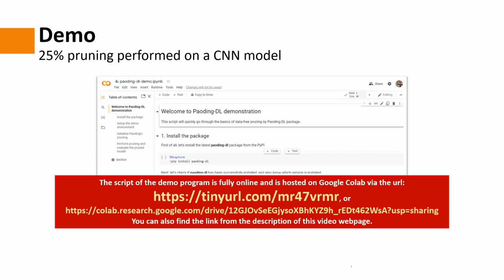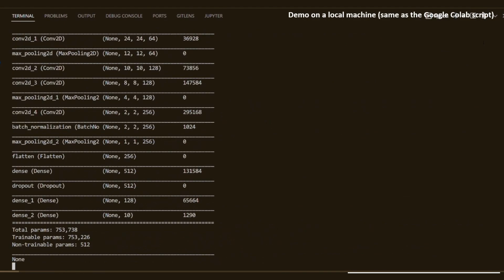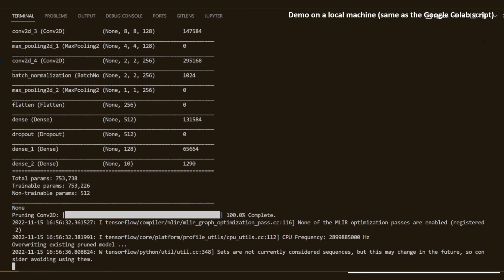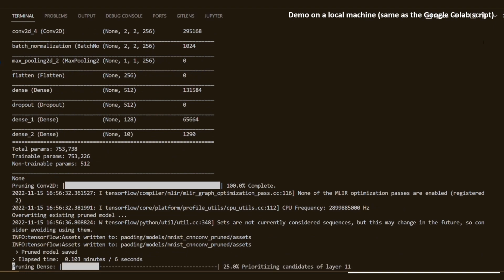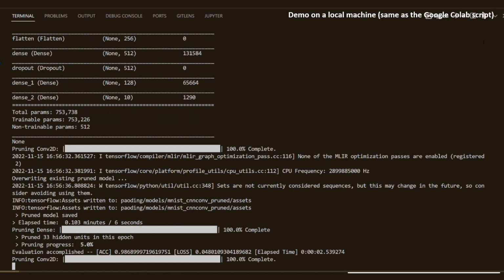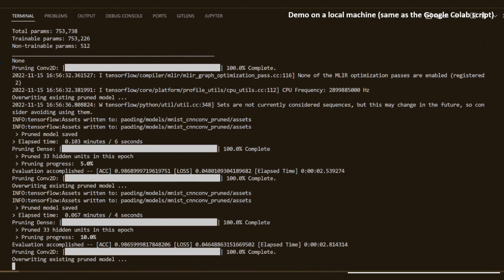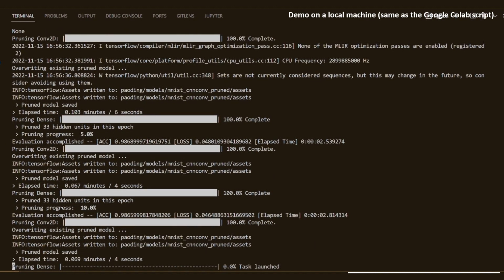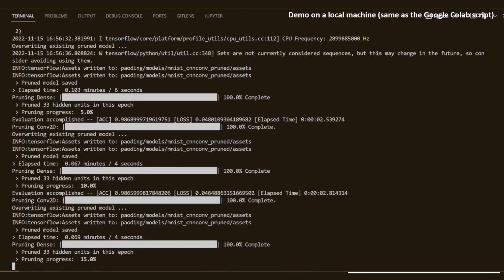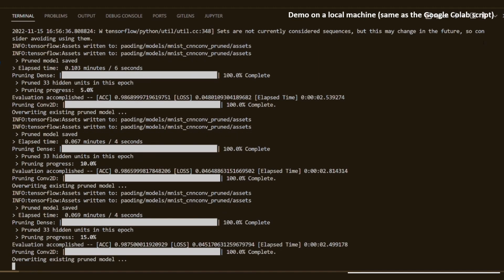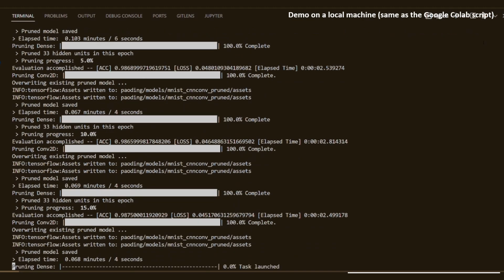In this video, we use Paoding to perform 25% pruning on a pre-trained convolutional neural network model. Let's start. It begins with loading the pre-trained model. Now you can see the original model contains over 783,000 parameters. And you can see our pruning is implemented as a conservative and progressive process. So we perform pruning in multiple steps, and in each step, we only prune a very small number of neurons in each layer. In this demo, we prune only 5% of neurons per step, and the 25% pruning will be separated into 5 steps.